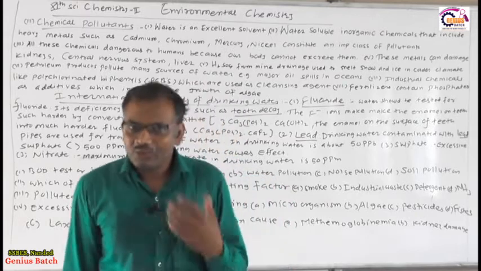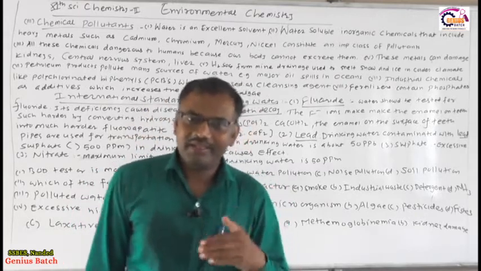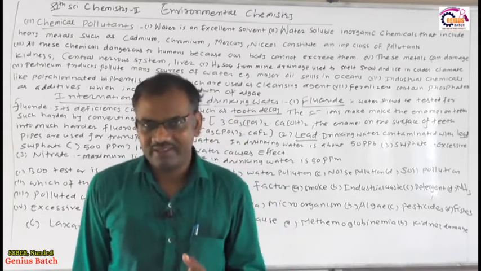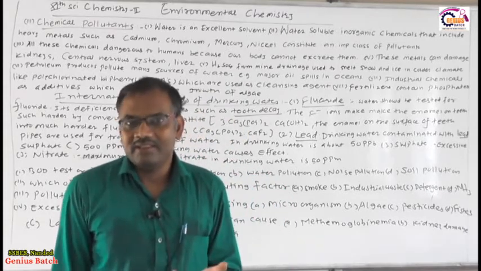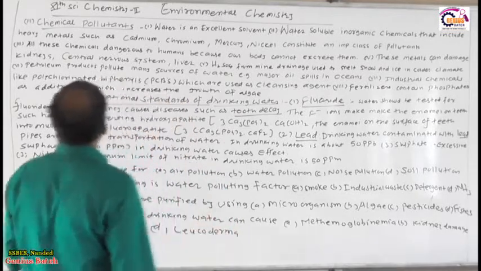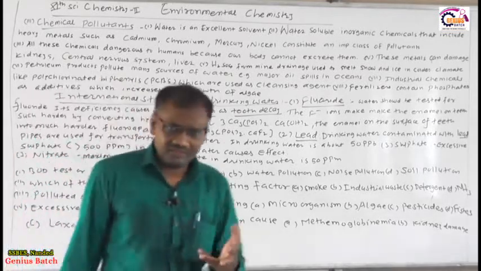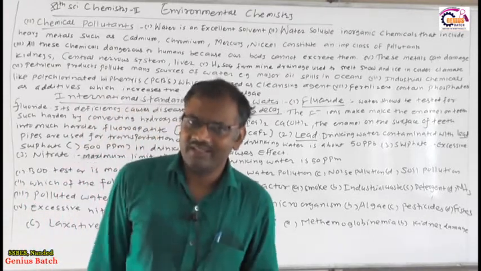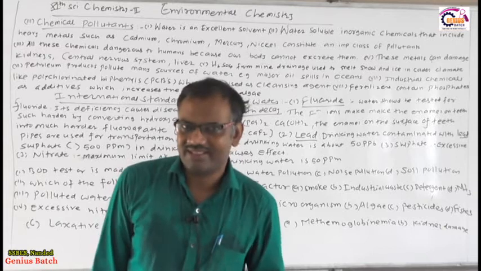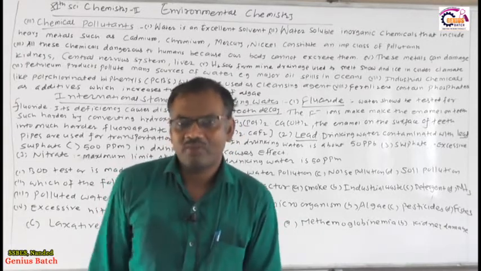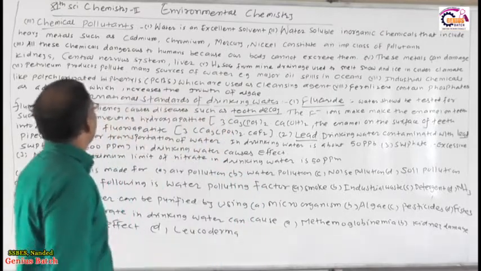But if we produce excessive products for super profit, then it will be dangerous to human beings. So what is the chemical pollutant that we have to study today? We have already studied pathogens and chemical waste, how they pollute the water. Now the last, third and important point is the chemical pollutant.